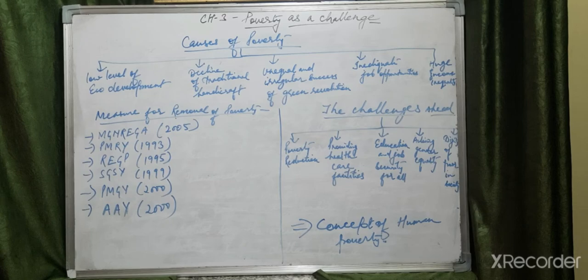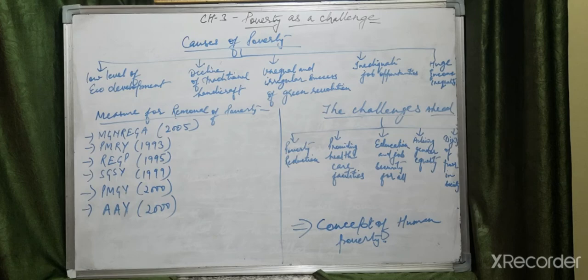It means only lack of income is not poverty. It refers to the denial of political rights. If politically also they are not getting their rights, that means they are poor. Socially, if they are not getting rights, that means they are poor. Economically, if they are not getting the opportunity, that means they are poor, to maintain a reasonable standard of living as an individual.